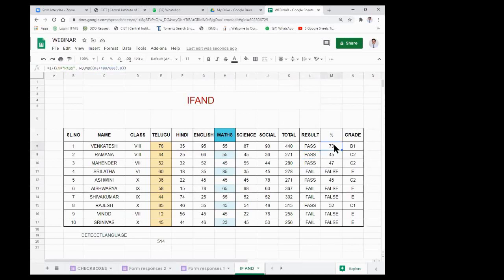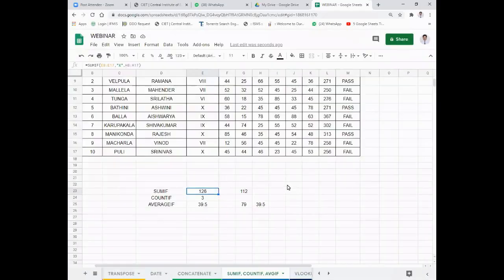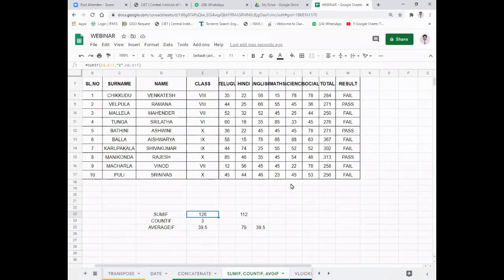And next here, the percentage. The percentage of marks we can find by dividing the obtained marks by the total marks and multiplying with 100. And next is COUNTIF. In this COUNTIF, it counts only how many numbers are there. It doesn't give us the sum or average or multiplication or anything. It gives us only the count.